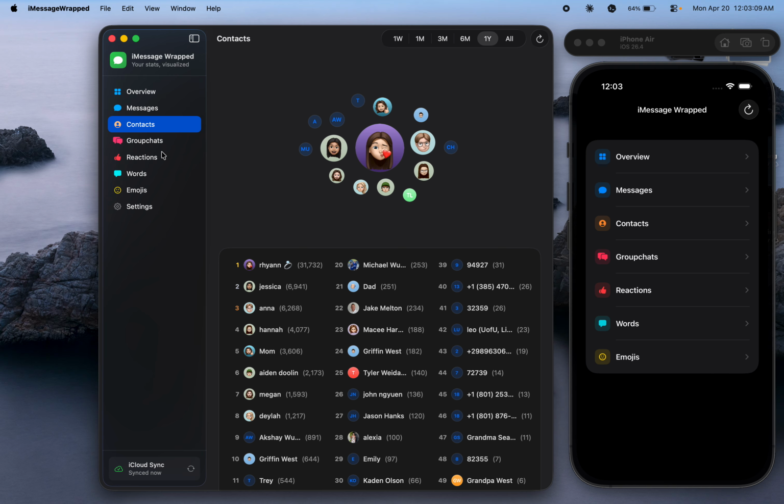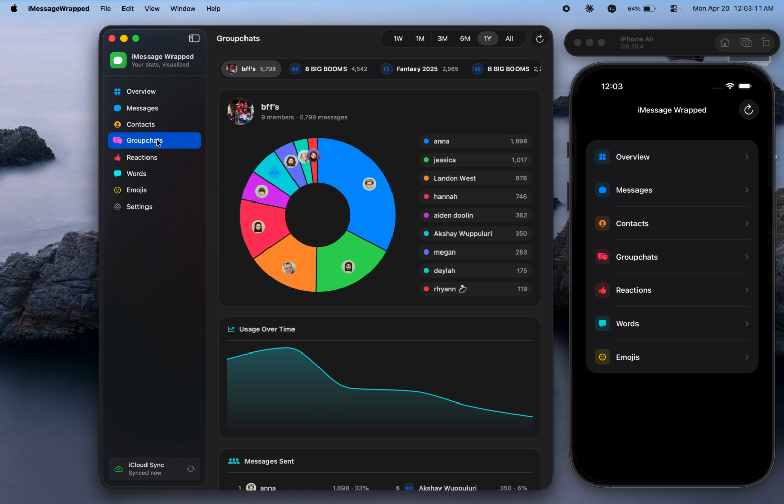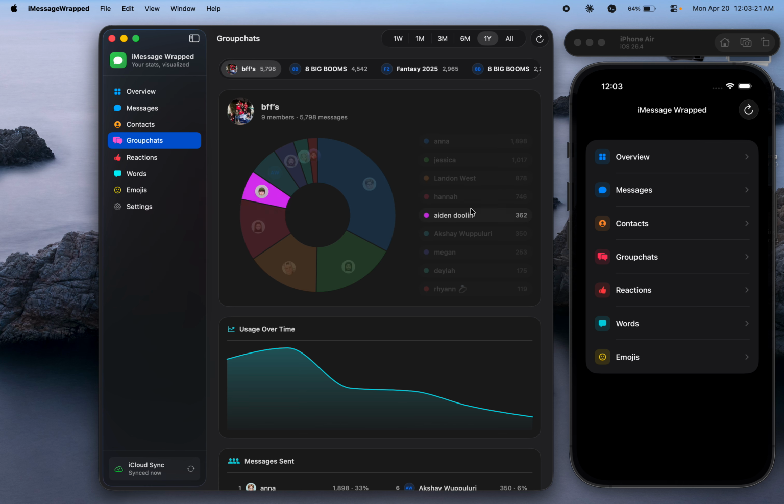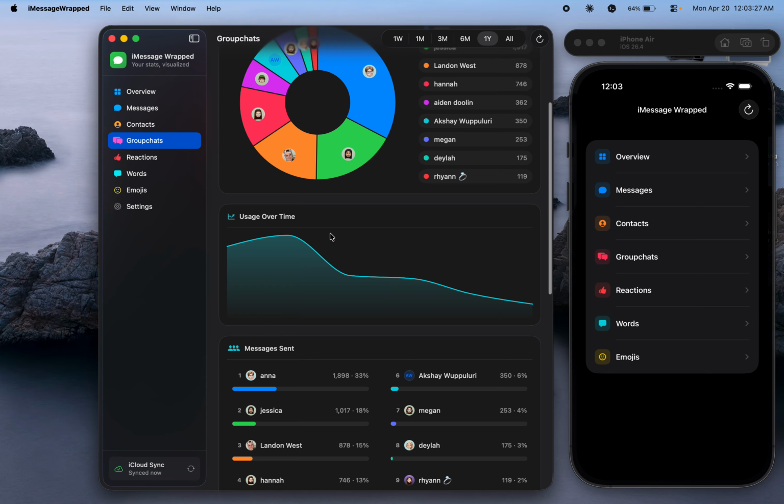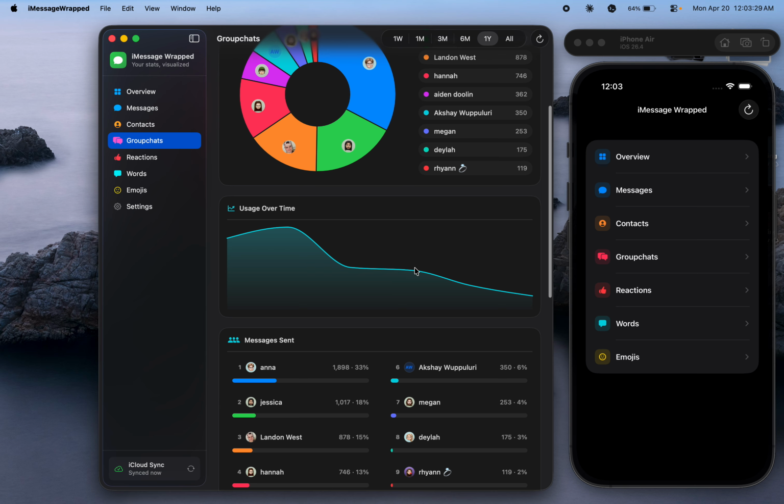I won't click into those just because there's some more phone number information there, but group chats is one of the fun pages. You can click into any of your group chats and just go through, see who's carrying, who's lacking. You can see usage over time. This one's declining just with graduation coming up and people getting busy.